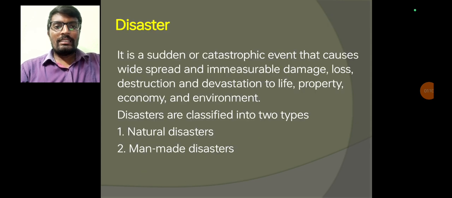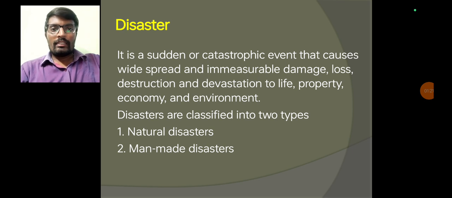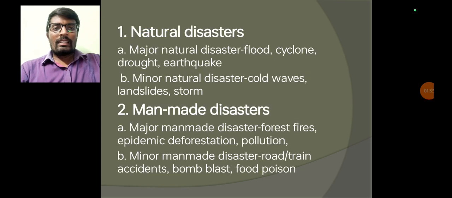So disaster is a sudden or catastrophic event that causes widespread and immeasurable damage to life, property as well as environment, that is called a disaster. These disasters are classified into two types. First one is natural disaster and the second one is man-made disasters. This classification is based upon the impacts of the disasters. So, going to the first type, that is natural disaster.